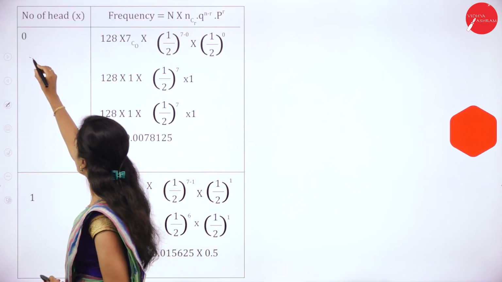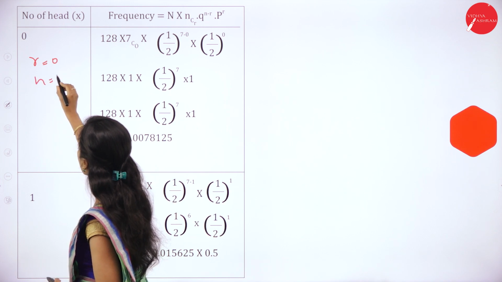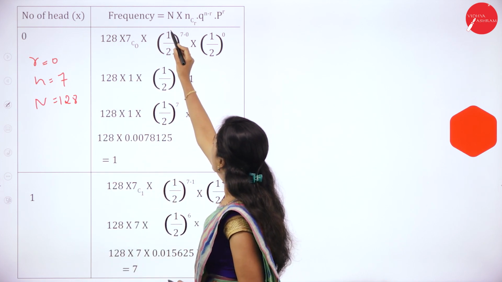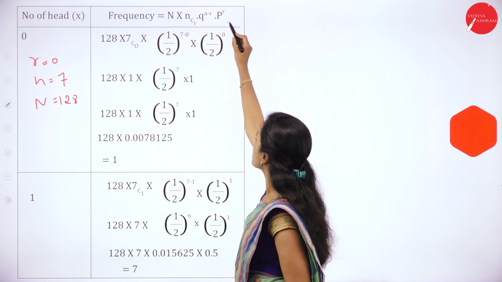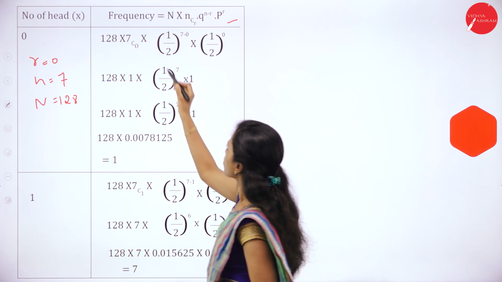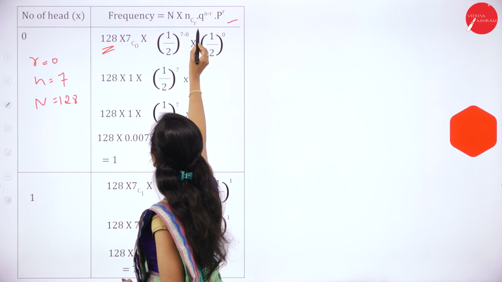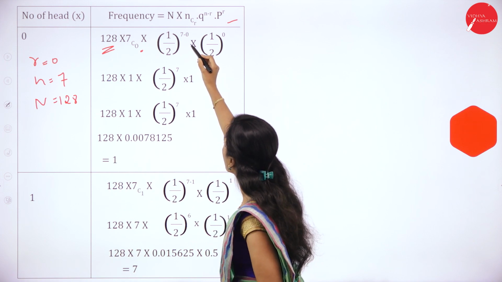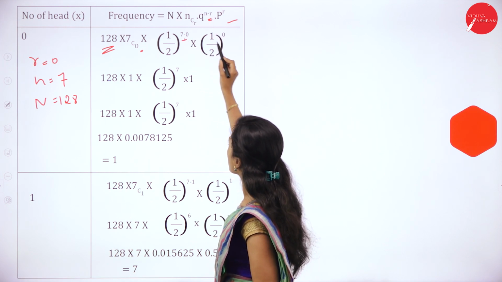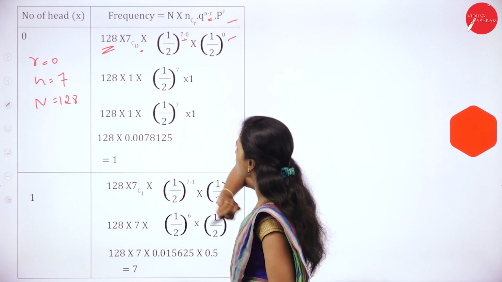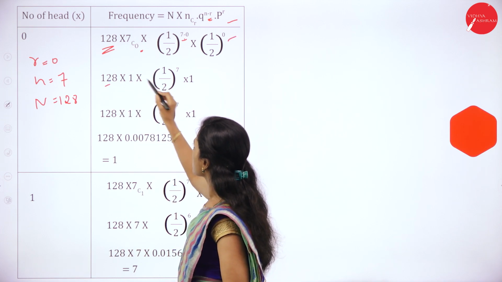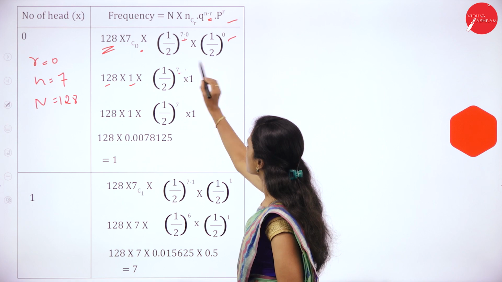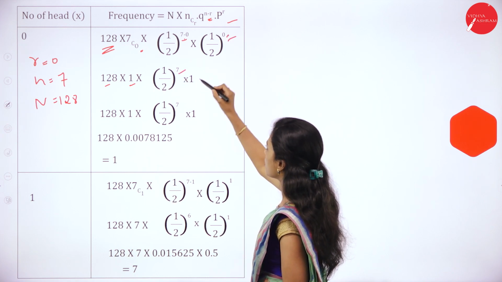So here r is equal to 0, n is equal to 7, and the total is 128. So N into nCr into q to the power of n minus r into p to the power of r. So 128 into 7C0 into 1 by 2 whole to the power of 7 minus 0, into 1 by 2 whole to the power of 0. 7C0 is 1, and 1 by 2 to the power of 0 is 1.